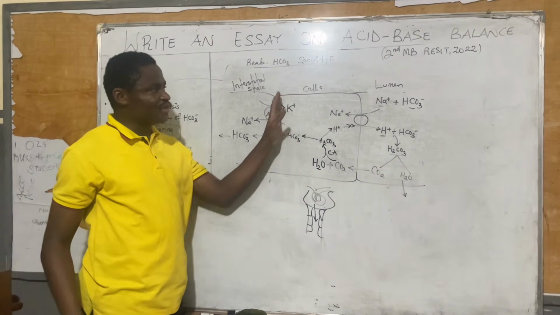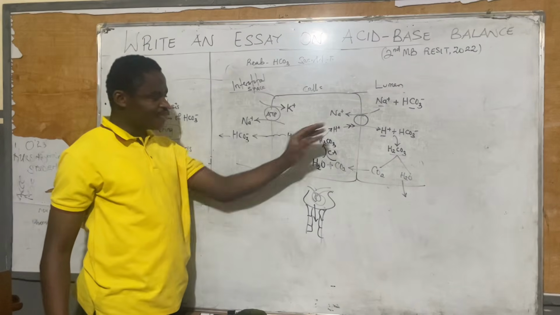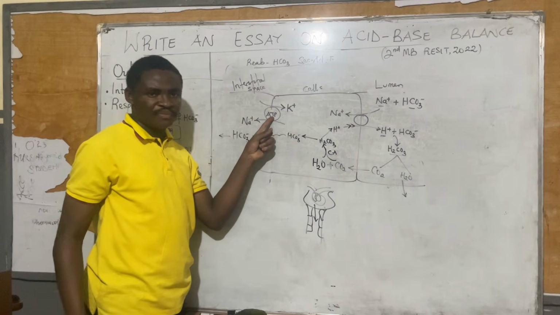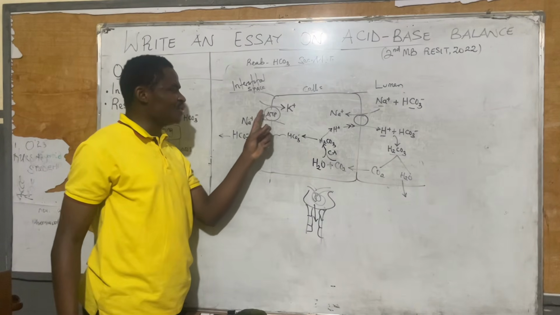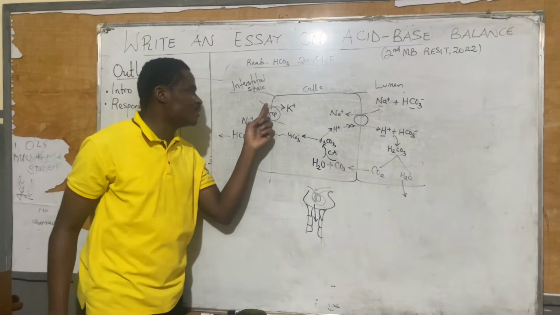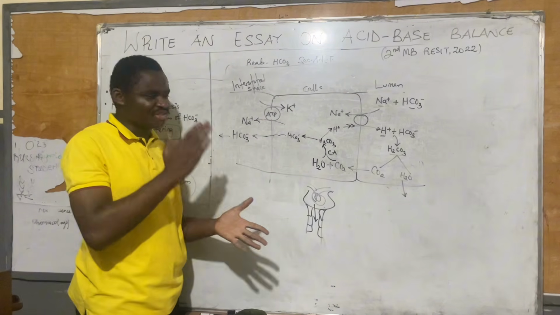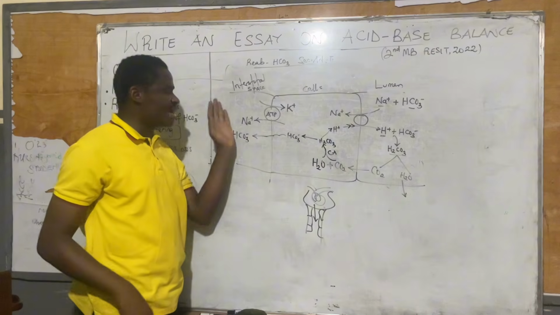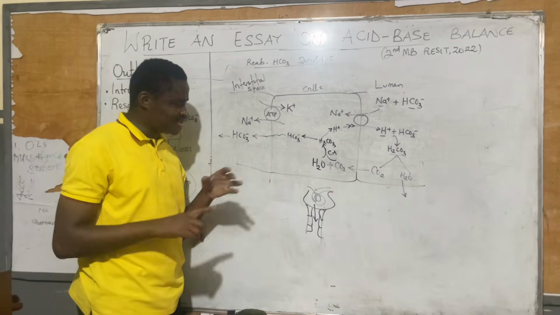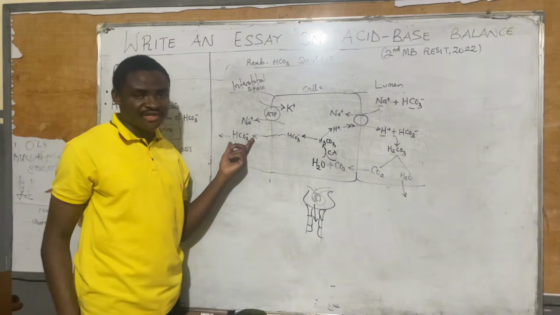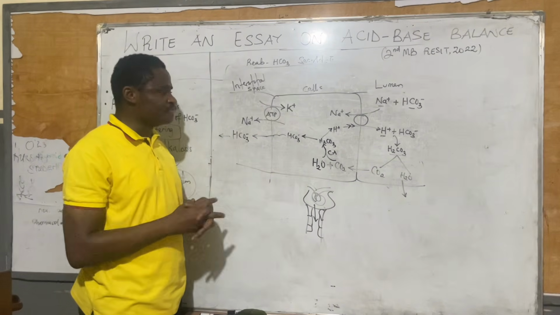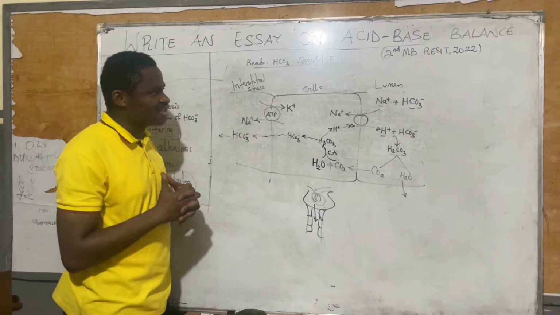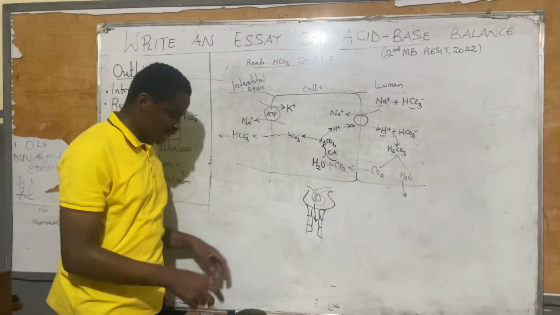The energy for this process comes from the sodium potassium ATPase pump on the basolateral side. That point is quite necessary. And remember to add that this particular phase reabsorbs 80 to 90% of bicarbonate ion, and this occurs in the proximal tubule.